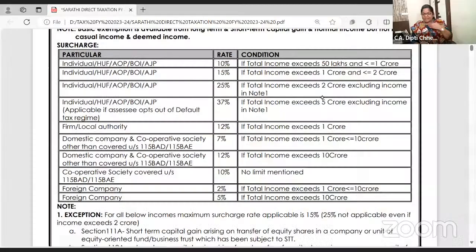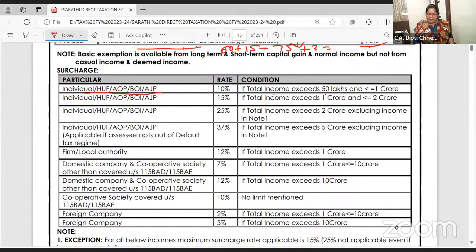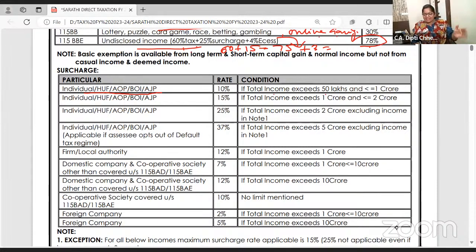Chalo, look at the rates of surcharge. See, the slab rate basic material I have already given in the amendment PDF. Just put me a message in the Telegram. I will add it again for sure. Okay. So for individuals, HUFs, AOP, BOI, AJP, those are following slab rates. If the total income exceeds 50 lakhs and it is up to 1 crore, then the surcharge rate is 10%.